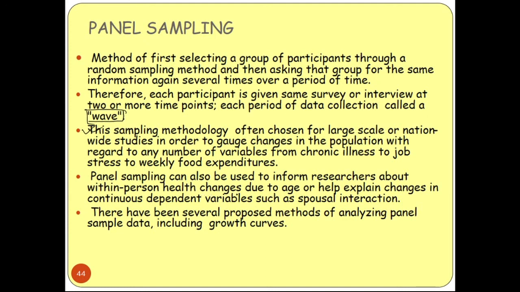Suppose in the medical field, they are doing a survey on the health conditions of persons in the same clusters. Maybe the health condition is something before 1 month, and after 1 month the health condition can be different. So panel sampling is very important in this type of survey.